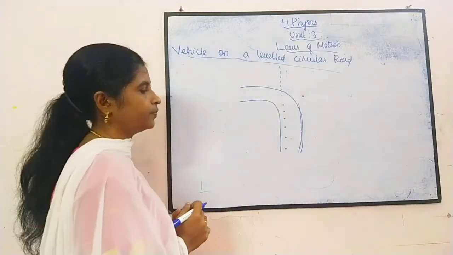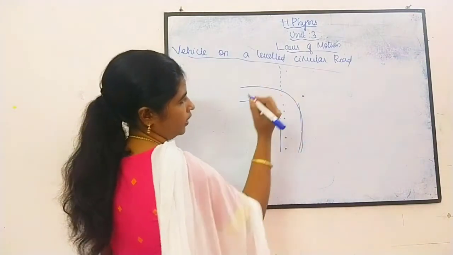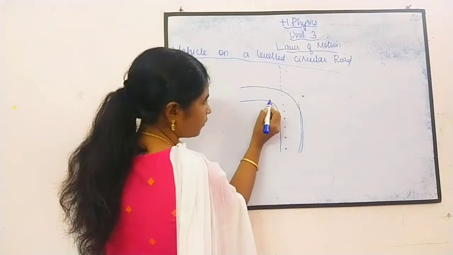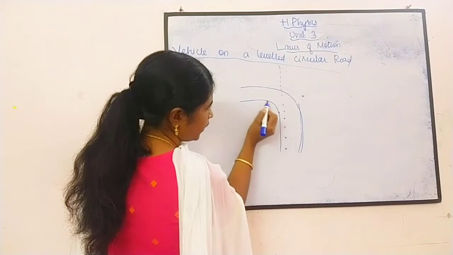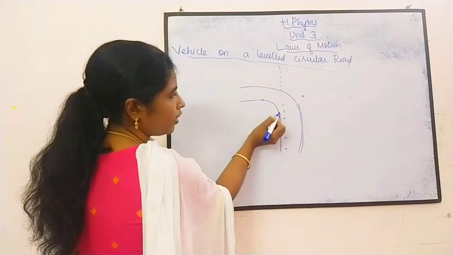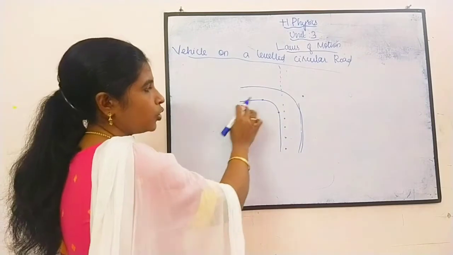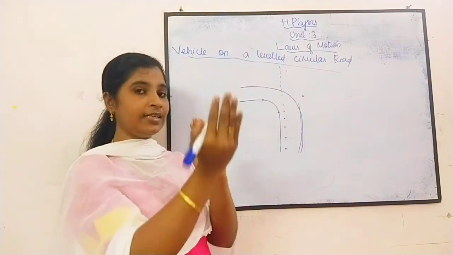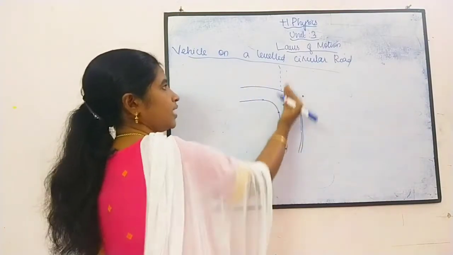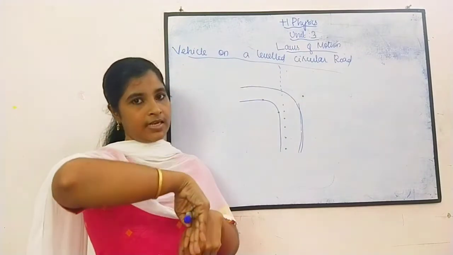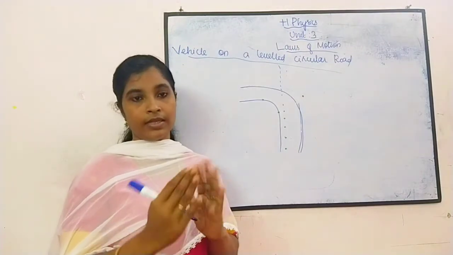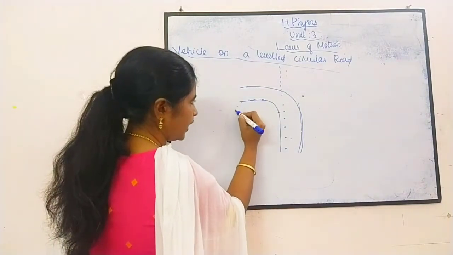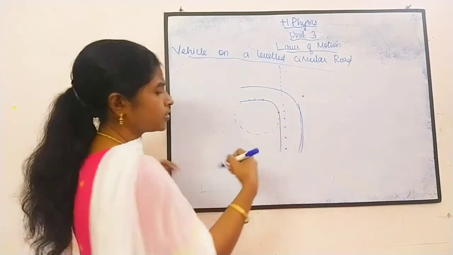Let us analyze. Initially the path of the car is this only, but suddenly when the road bends, what happens? The car will move here, from this point to this point. In this journey, when it is moving from this point to this point, it is bending. The direction is getting changed. Originally the direction is straight, but now the direction is getting changed, which means it is performing a circular motion. It is going to take a circular motion.